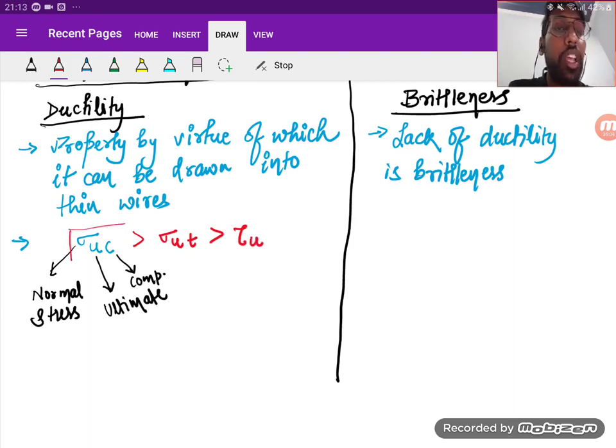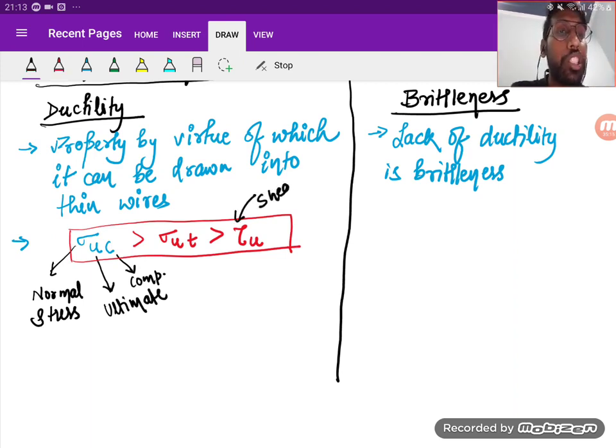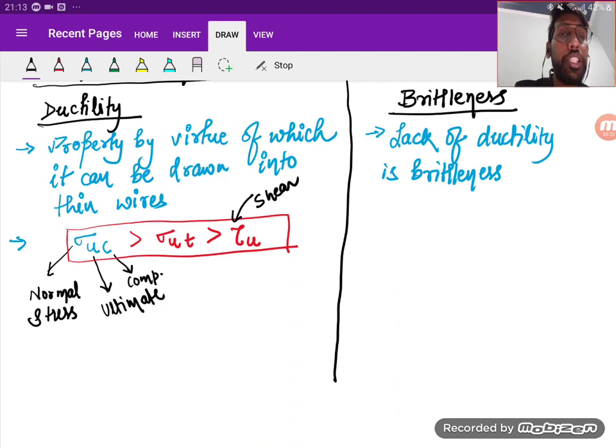For shear we denote by tau, and U is for ultimate. So tau represents the shear. So ductile matter is the strongest in compression, mediocre in tension, and weakest in shear.